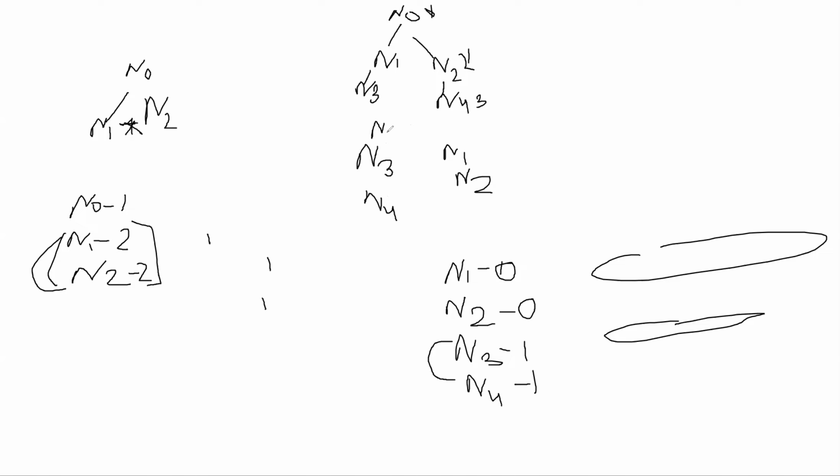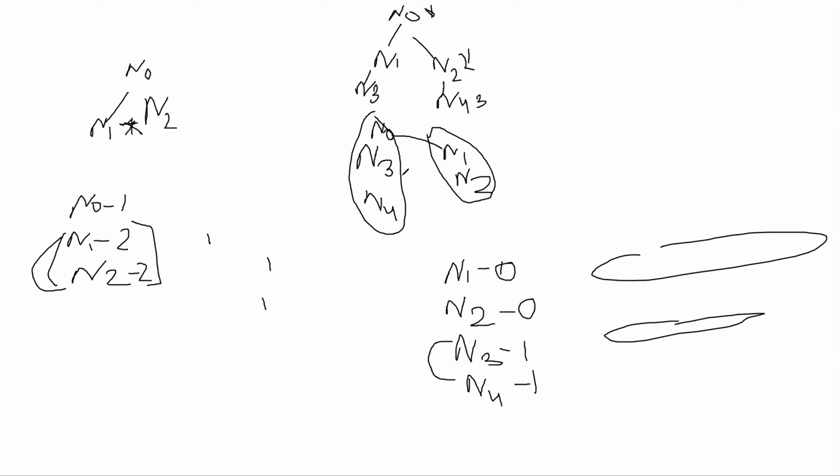Now try to put the edges. N0 to N1. Try to put edges in the set you have constructed, the set N0, N3, N4, N1, N2. N0 to N1 you can connect according to the graph.